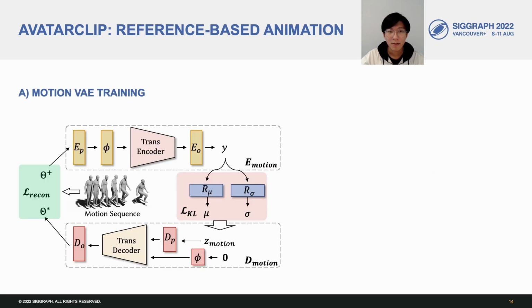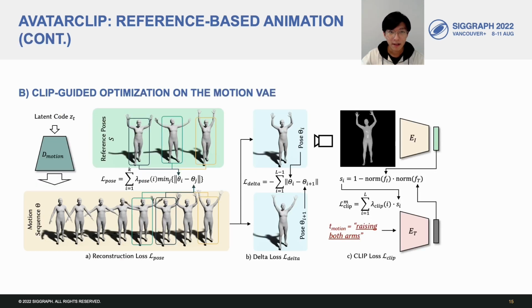Then we need to use the candidate poses as references to generate a motion sequence. Similarly, we first need to get knowledge of possible human motions. Therefore, we first train a motion VAE using the AMASS dataset. The VAE training is pretty standard with a reconstruction loss and KL divergence. With the motion prior trained, the next step is to use the prior to generate motion sequences. Specifically, our optimization target is the latent code of the motion VAE decoder.